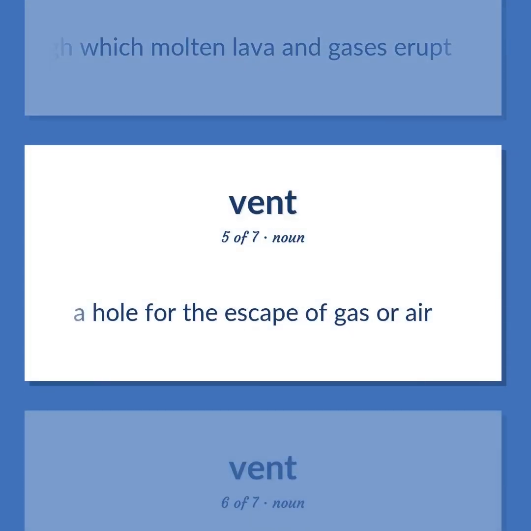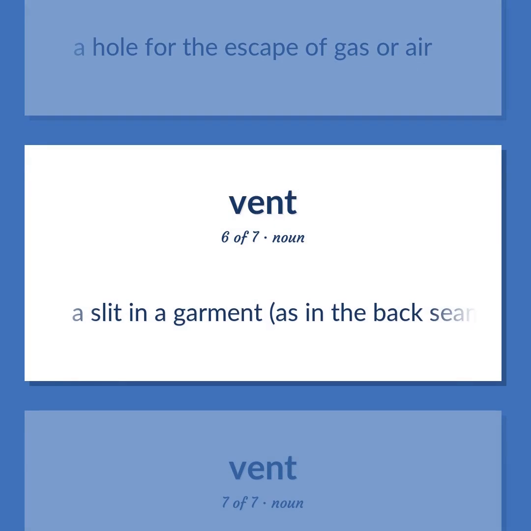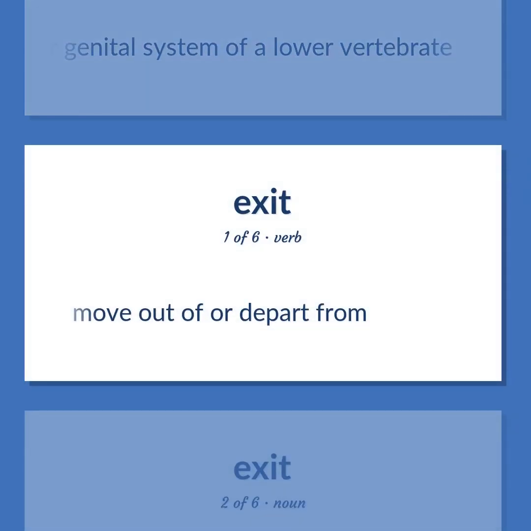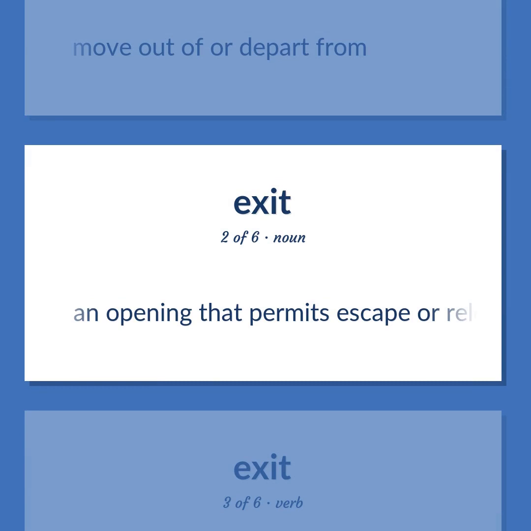A hole for the escape of gas or air. A slit in a garment, as in the back seam of a jacket. External opening of urinary or genital system of a lower vertebrate. Move out of or depart from. An opening that permits escape or release.